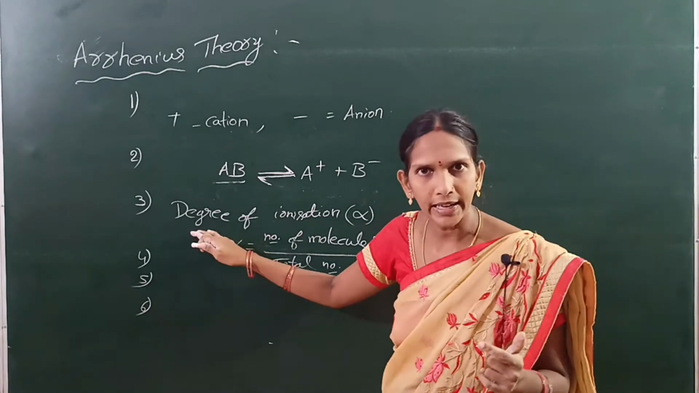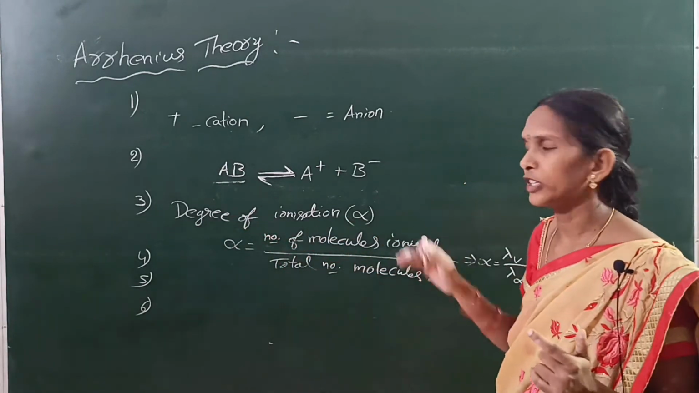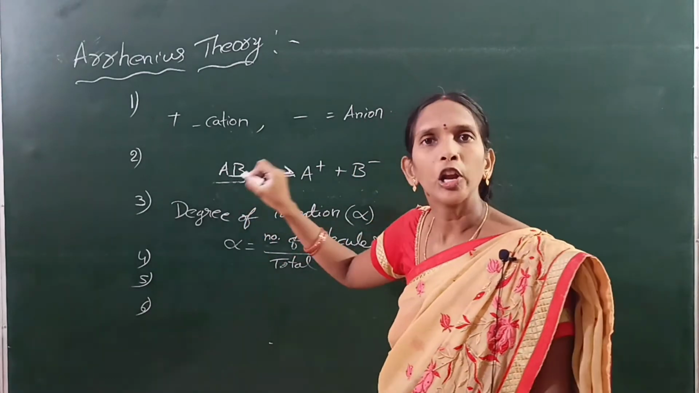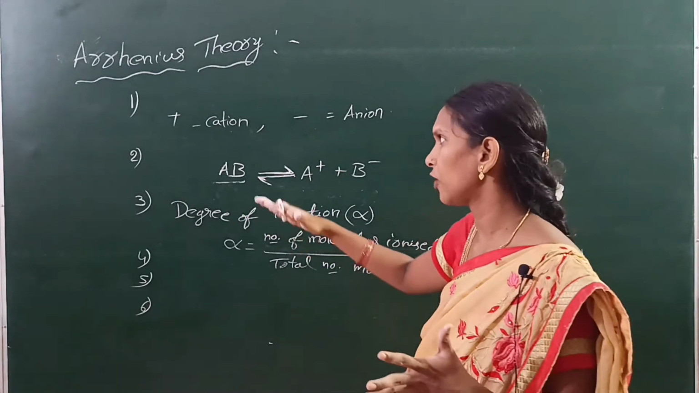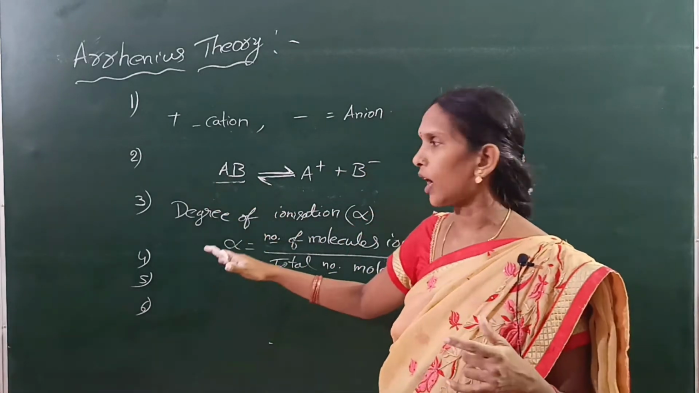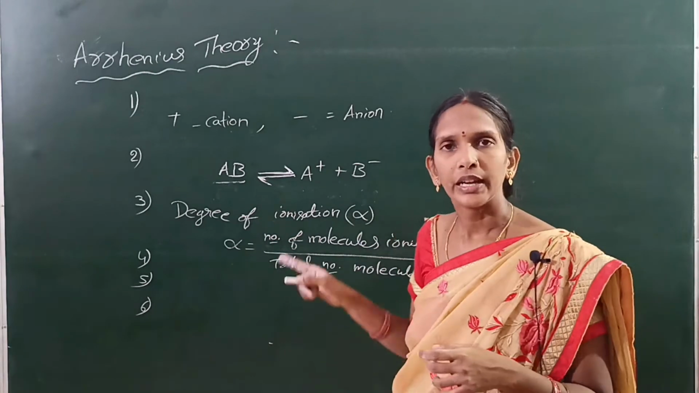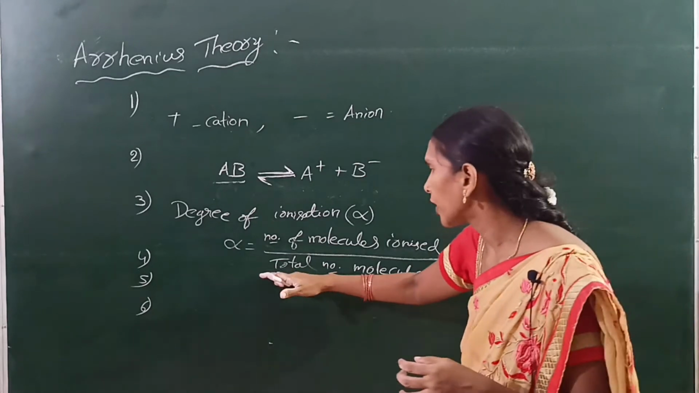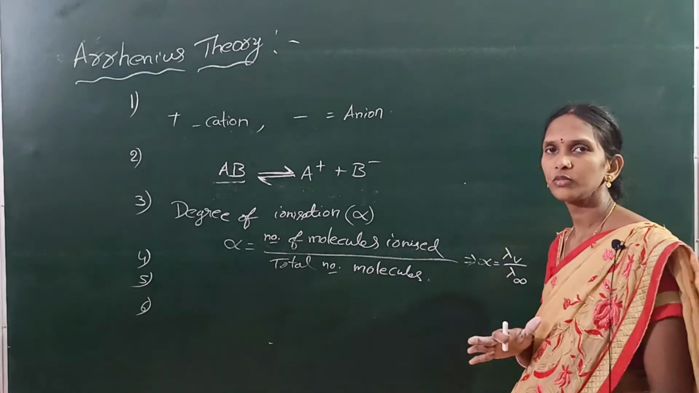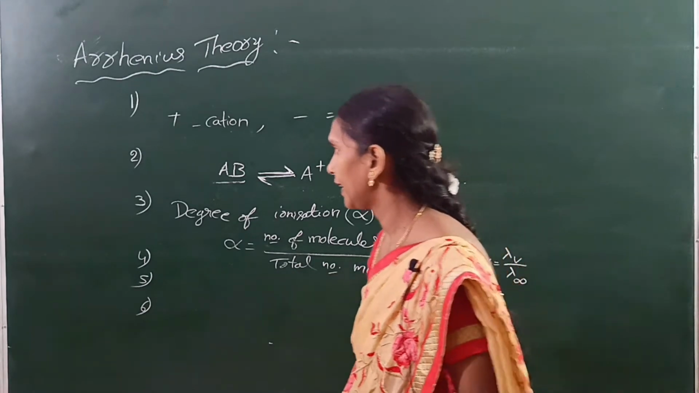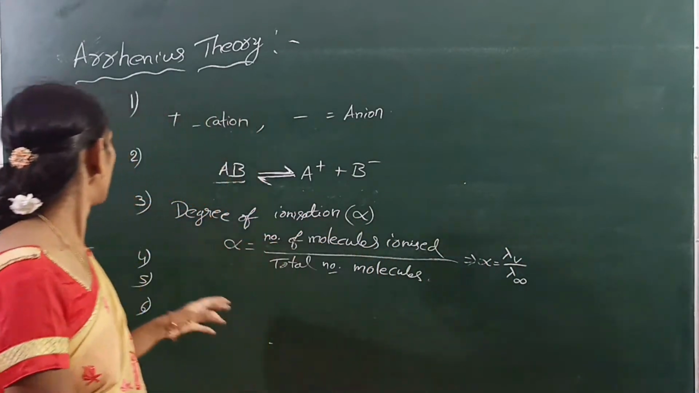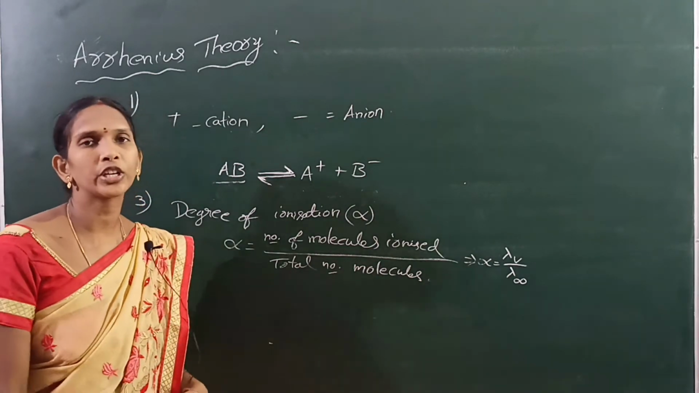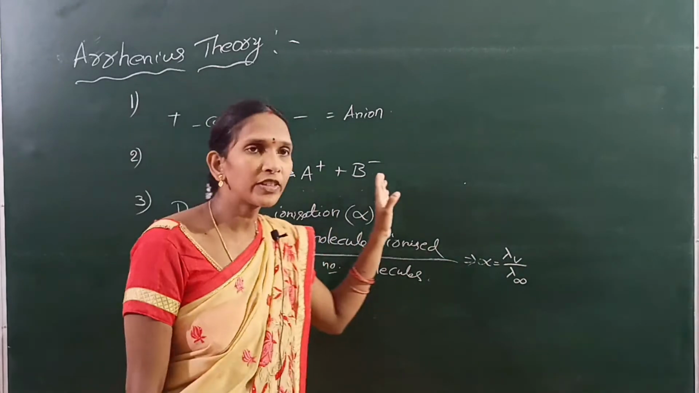The third postulate is degree of ionization. The fraction of molecules ionized is called degree of ionization. Degree of ionization alpha is equal to the number of moles ionized by the total number of molecules. Next, the fourth postulate is that the conductivity of the solution depends upon the number of ions.